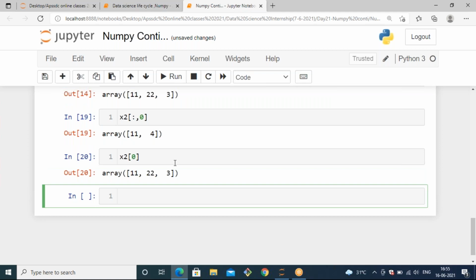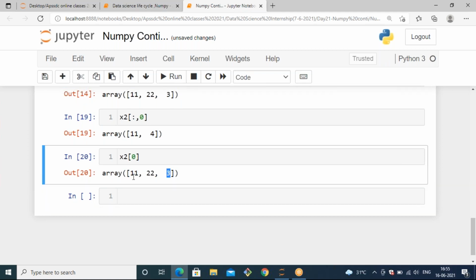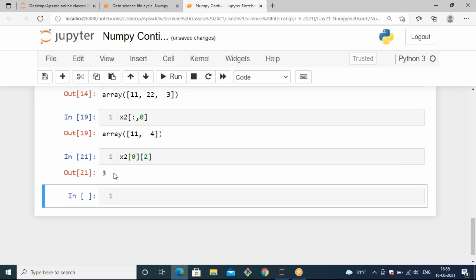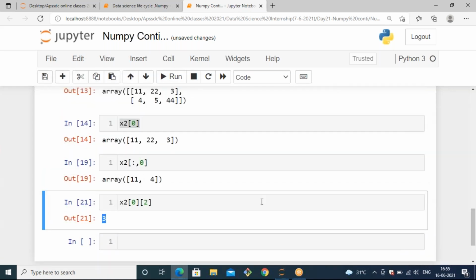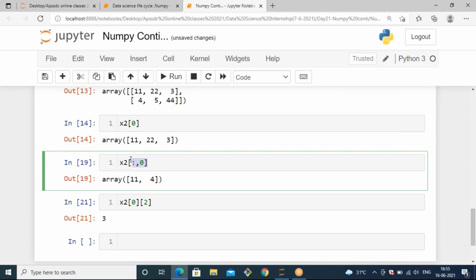Out of this row's elements, we want to get only the third element. That means 11 starts at index 0, 22 is in position 1, and 3 is in position 2. So you need to mention that element's index position. The third element has index position 2. Then you will access that particular element as well. Like this, you can access a single element as well as a group of elements by slicing it.